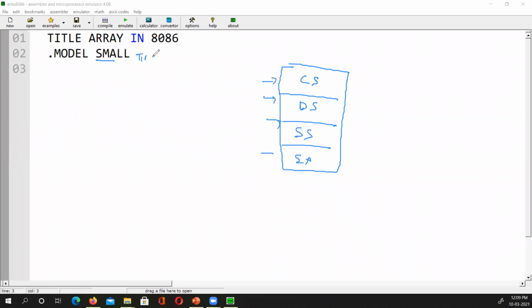If we write tiny here, that means you are given only one segment. So you have to write everything in one segment only, right? And in the same way, if you have large, then you can have many code segments, many data segments, and so on.